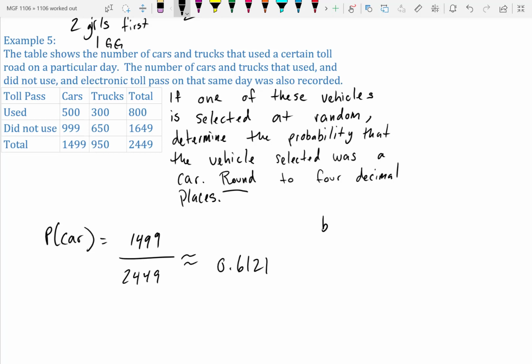Let's add in a different example here, just for these notes to better suit us for the worksheets and the homework. So part B, let's say the same question: the probability that you have a truck, given that they did use the toll pass.